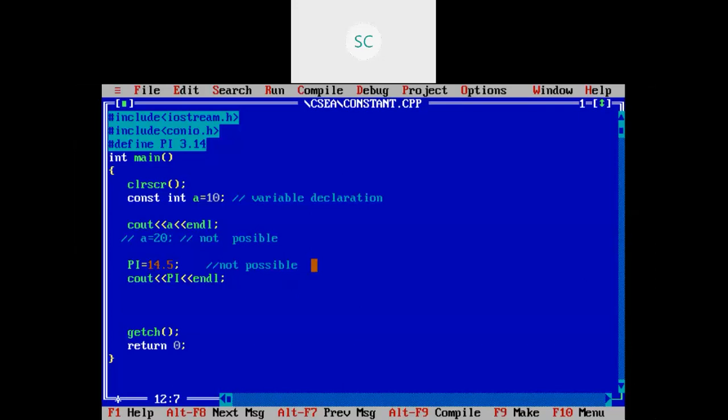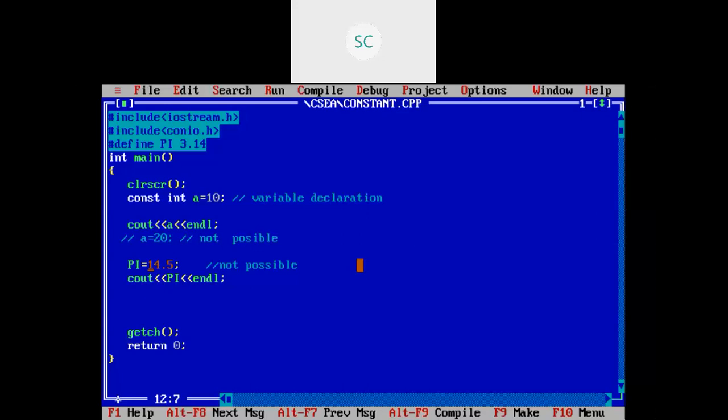In that case, what we are going to use, we will define that value, or we can declare that value as constant. Okay, if some mistake happens, there only you will get error, right? Then you can get the exact output. After rectifying your error only, you are able to see your output. Okay, that is the thing.